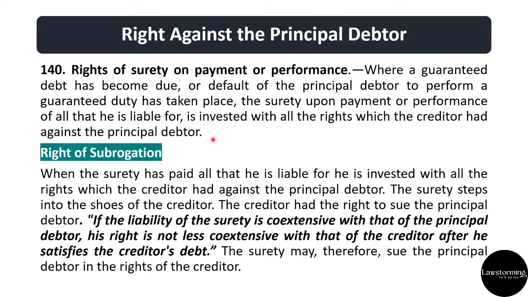So right of subrogation says when the surety has paid all that he is liable for, he is invested with all the rights which the creditor had against the principal debtor. The surety steps into the shoes of the creditor. The creditor had the right to sue the principal debtor. So if we say that the liability of surety is coextensive with that of the principal debtor, his right is not less coextensive with that of the creditor after he satisfies creditor's debt. The surety may therefore sue the principal debtor in the rights of the creditor.